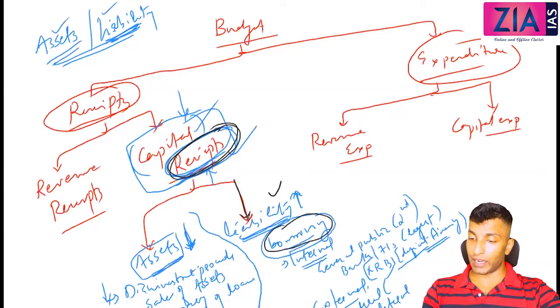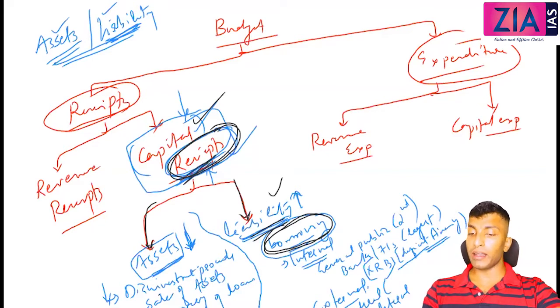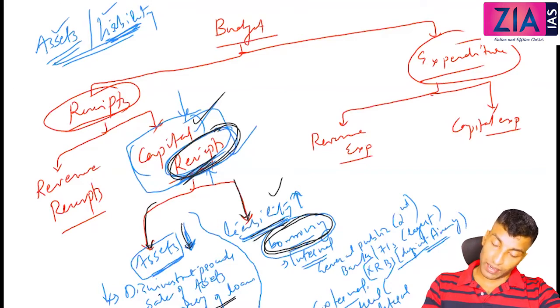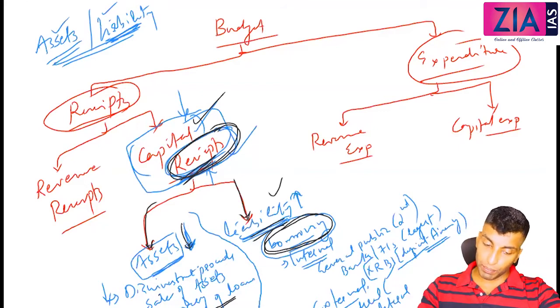Okay, if it is borrowing, liability will increase. That will come under capital receipts. Why is borrowing coming under capital receipts? Because liability is increasing. Here assets are decreasing. Here also money is coming. Receipt is receipt because you are getting the money, but assets are reducing, so that is again classified under capital receipts. So here, recovery of loans, but not the interest. Interest will be added under revenue, which I will discuss soon. So here only the principal will be counted in capital receipts.